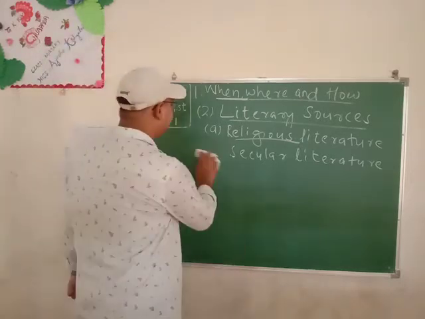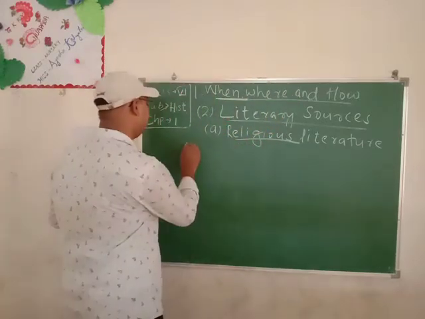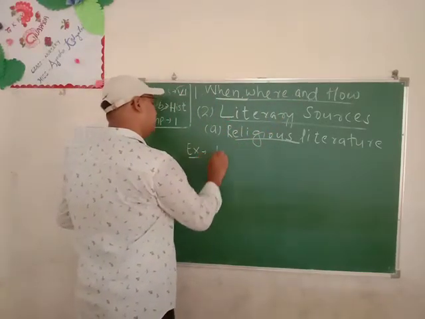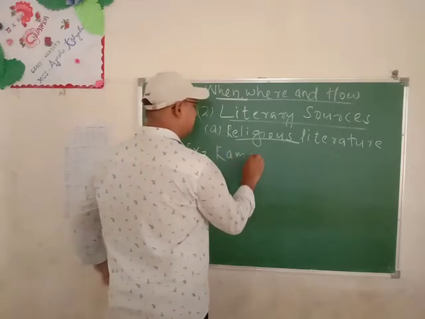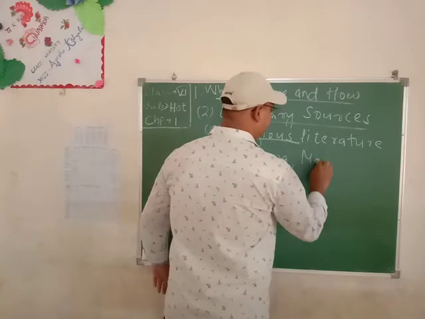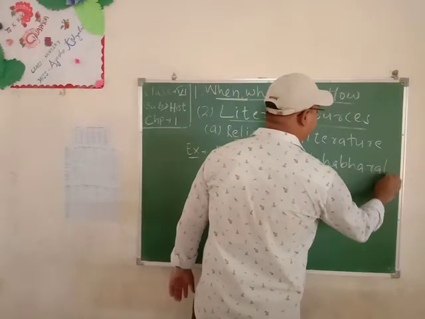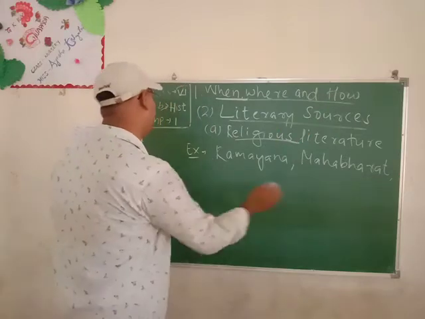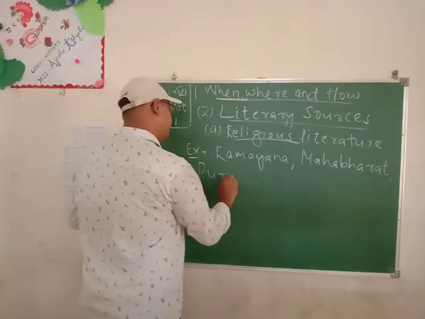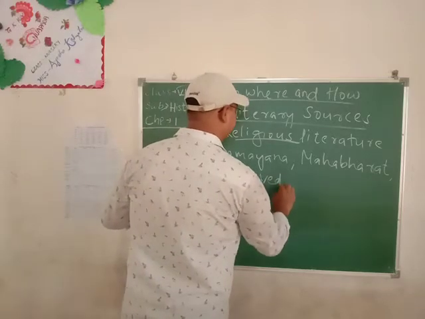Students, first of all, I will write the examples. The Ramayana, Mahabharata, then Puranas and the Vedas.